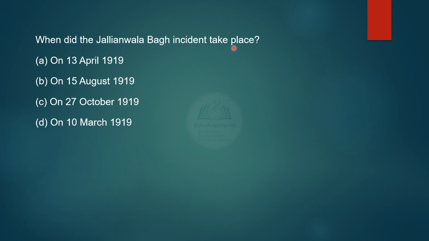When did the Jallianwala Bagh incident take place? April 13, 1919, August 15, 1919, October 27, 1919, or was it on March 10, 1919? You all must be knowing the answer. Yes, it is April 13, 1919. It was the Baisakhi fair.